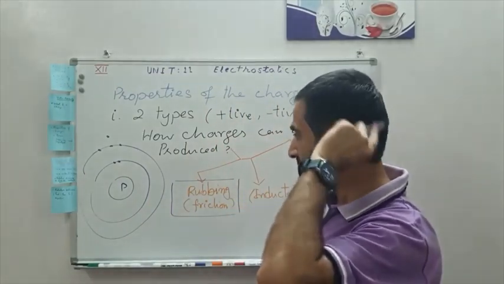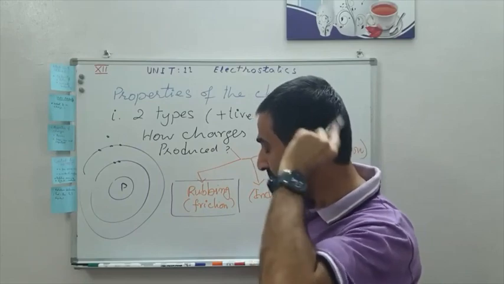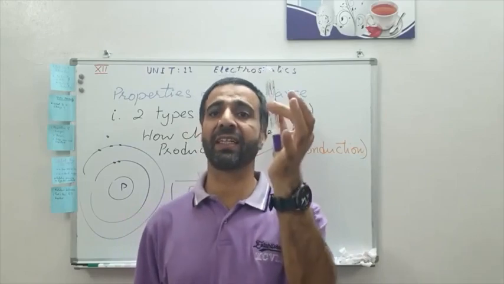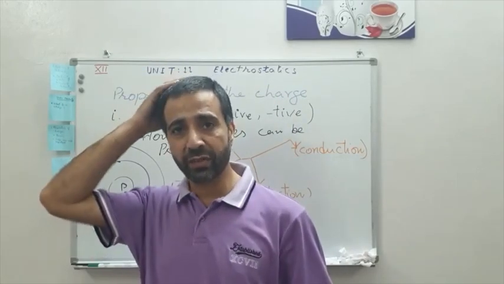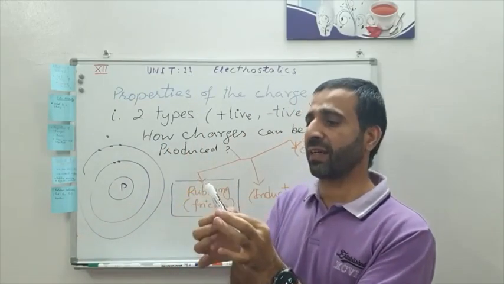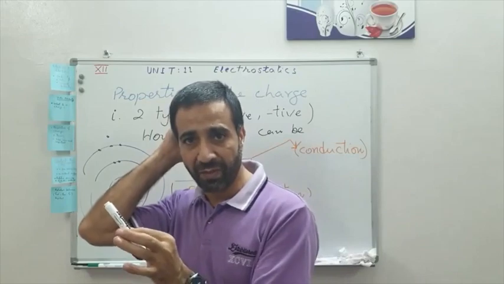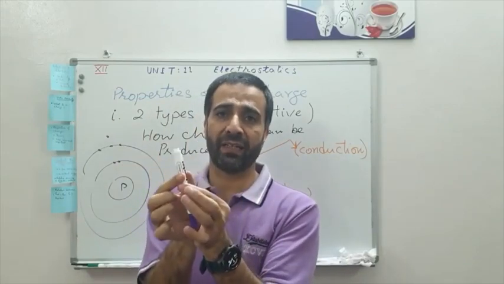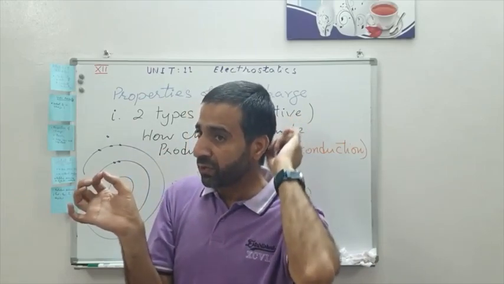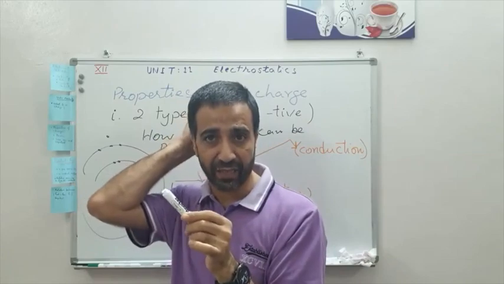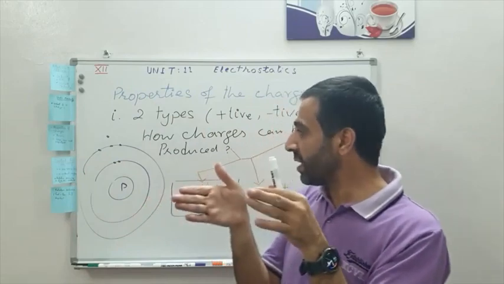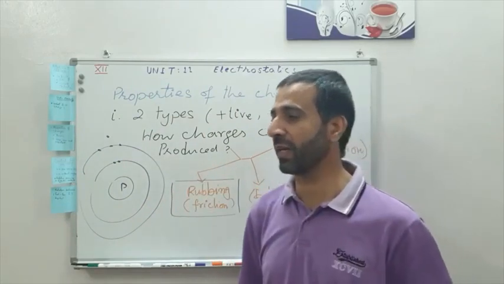For example, if I rub this plastic with my hair, let's say this is plastic, then it gains a negative charge. Contrary to this, my hair will get a positive charge. During this rubbing, the electrons transfer from my hair to this marker. Because of what? Because of that energy during friction. That energy causes the electrons to transfer from my hair to this marker.